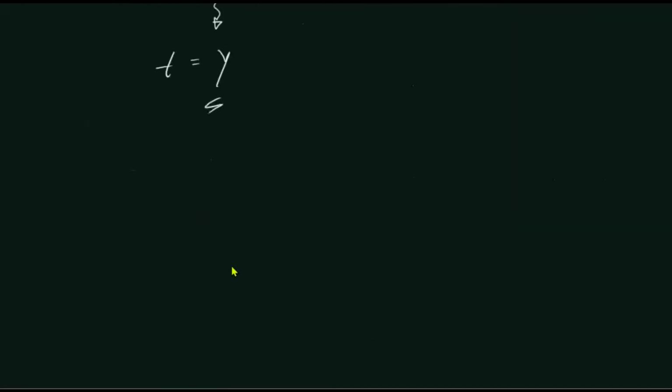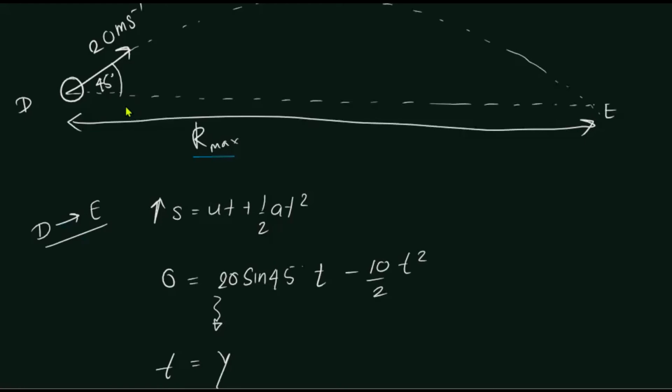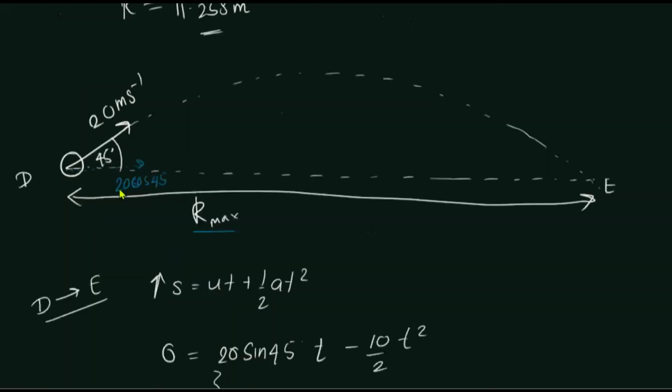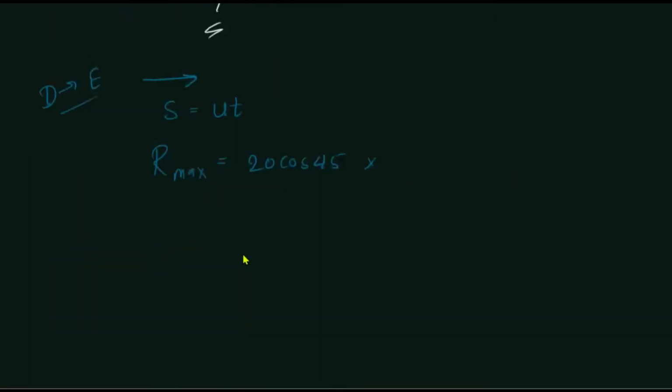In order to find R max, I'm going to consider the horizontal motion from D to E and apply S equals ut. The horizontal displacement is R max. The initial horizontal velocity is 20 cos 45. What is the time taken by the object to go from D to E? We have already found it, it is y. If you simplify this, I'm going to get R max as well.